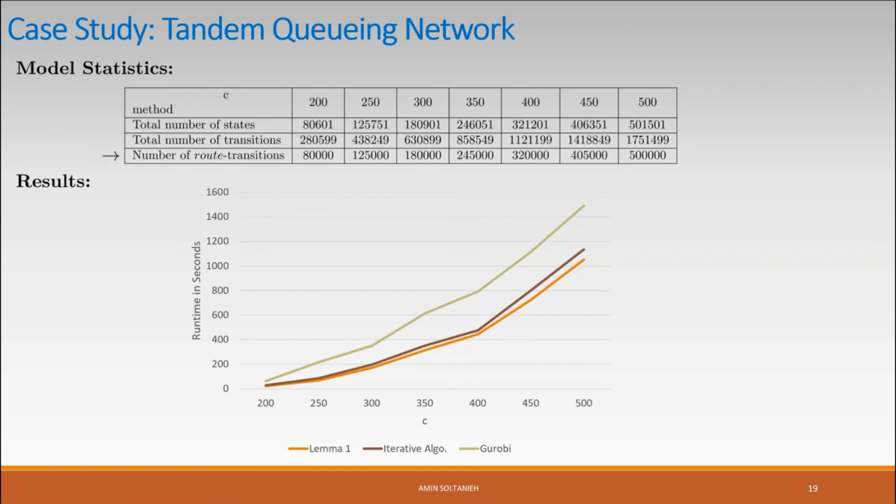And this is the runtime comparison, and this is the result for 3 different methods. One of them is lemma 1 that I explained to you. The other one is the iterative algorithm, and finally it is Gurobi. Gurobi is the commercial solver that we have used to solve the system of equations. And as you see, lemma 1 has a better performance compared with the other methods, and it was highly expected because lemma 1 actually just checks some simple conditions, and that's why it is quicker.